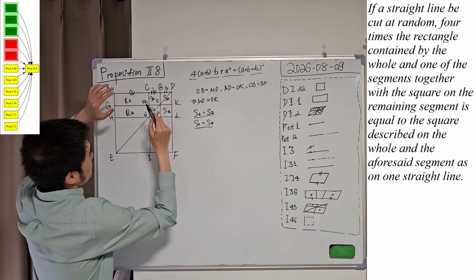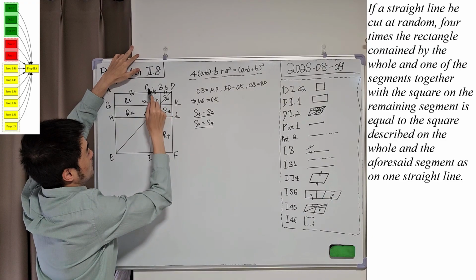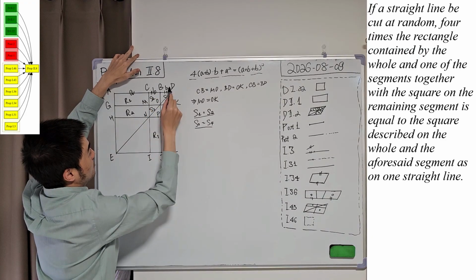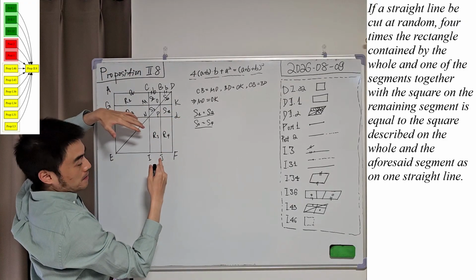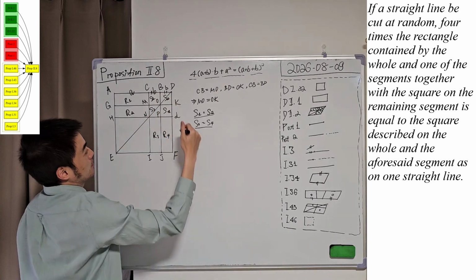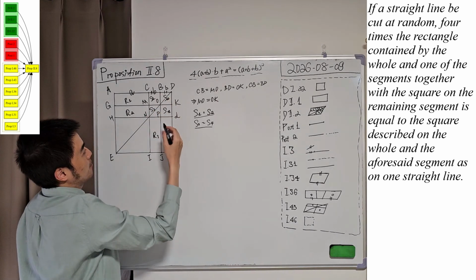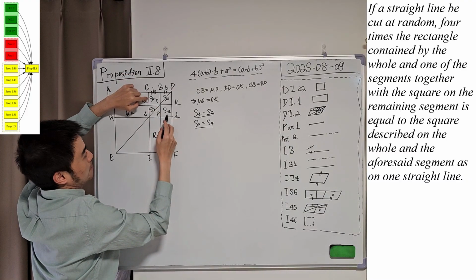And please pay attention to this sub figure CNLD, or let's say it's ND. In previously proved propositions, we know this is a parallelogram. So ND is a parallelogram, and S1 and S4 are two complements about the diameter of the parallelogram.